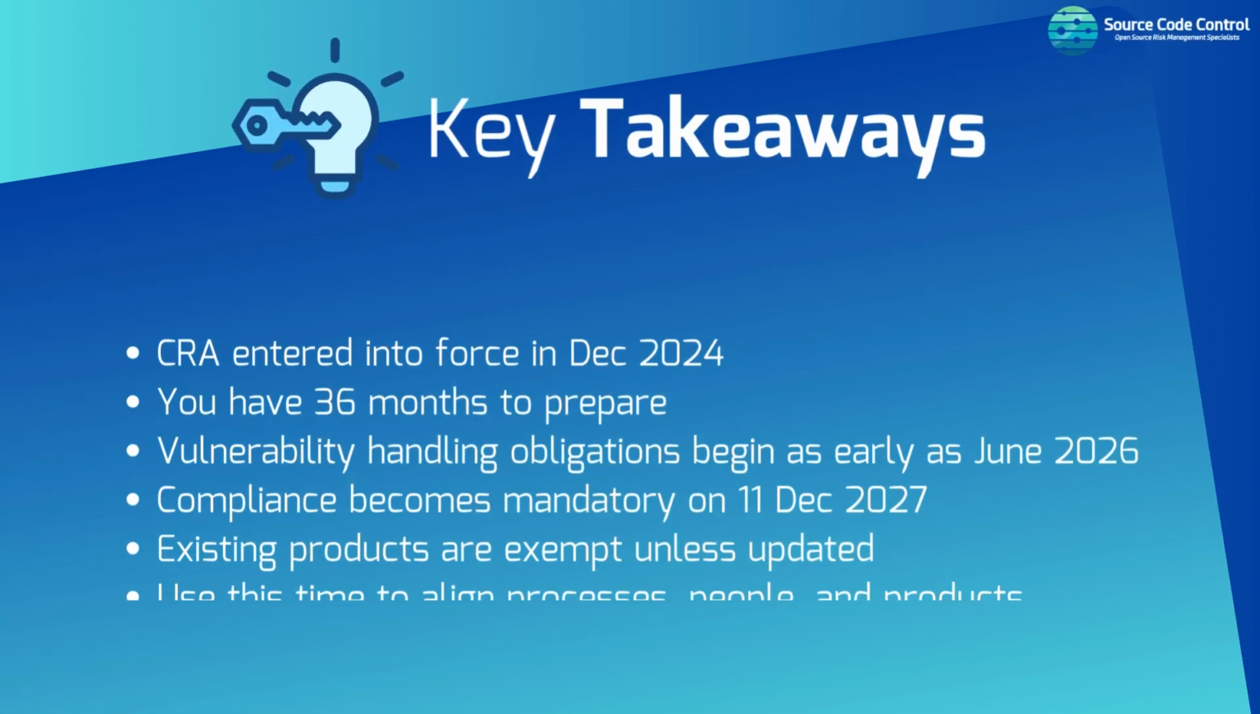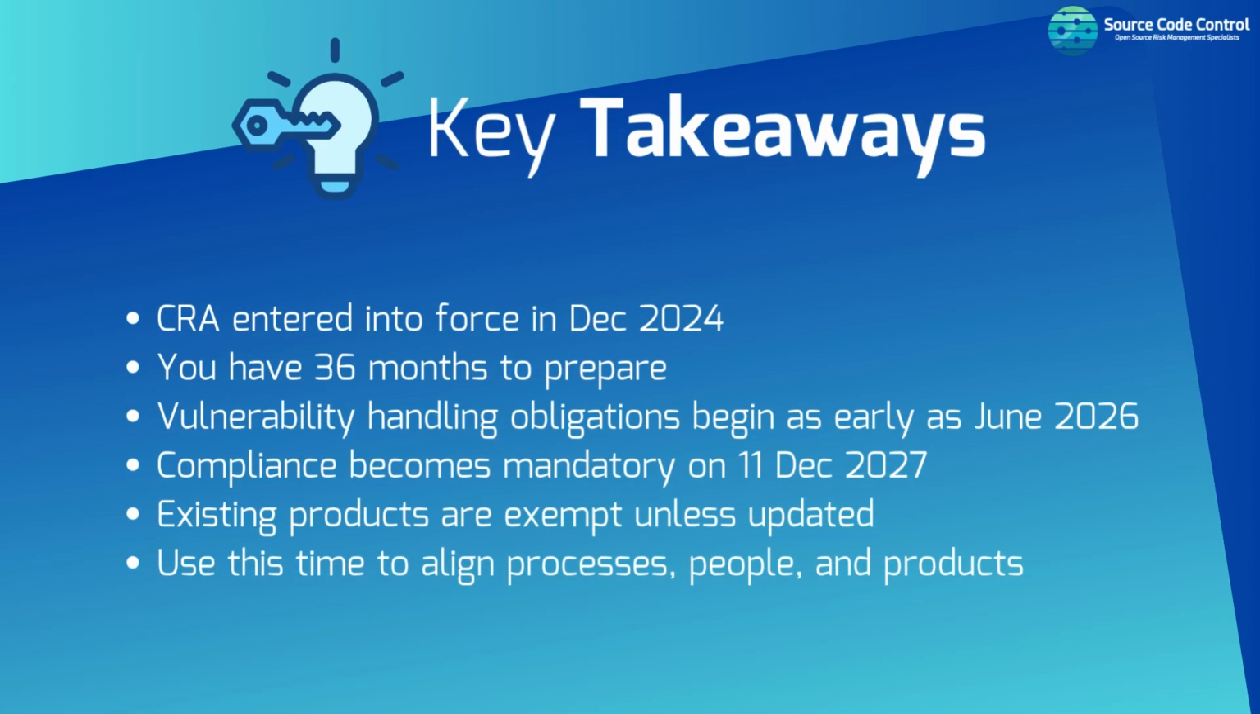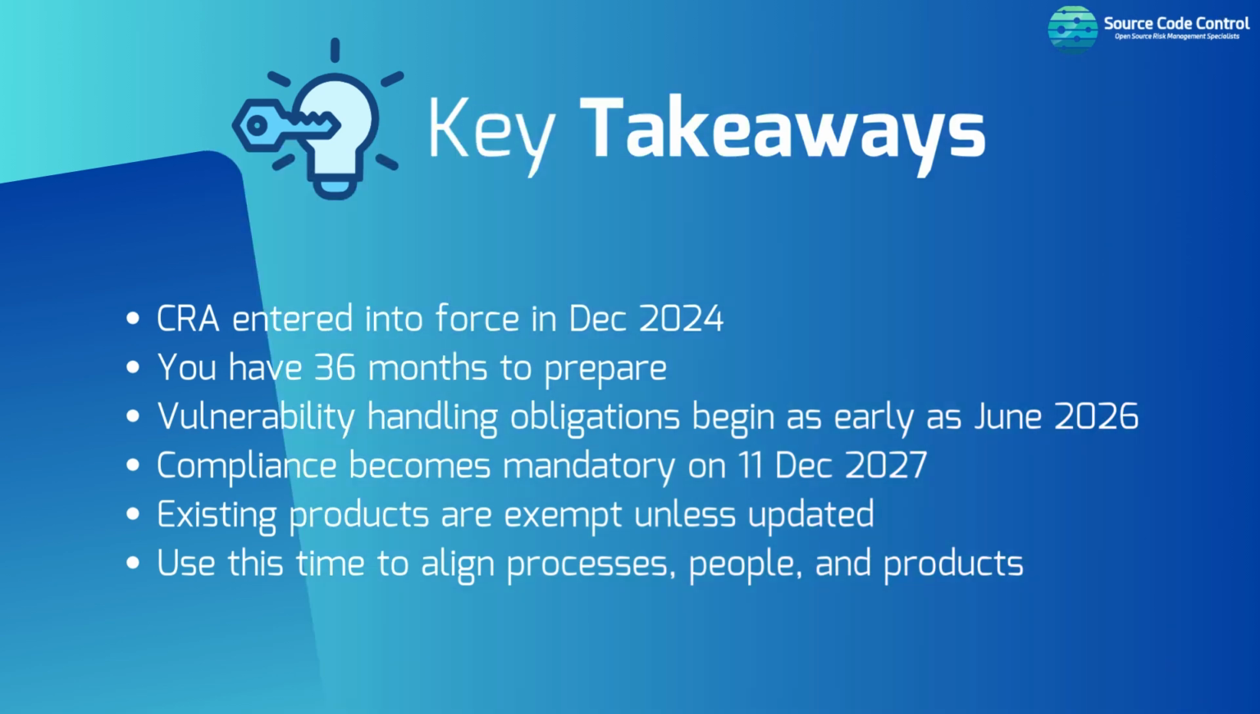To summarize, the CRA entered into force in December 2024. A 36-month transition period is now underway. Don't wait until December 2027 to act. Your vulnerability management process must be active by mid-2026, with 24-hour reporting obligations applying from September that year. Compliance becomes mandatory on the 11th of December 2027. Existing products are exempt unless they are updated. Now is the time to prepare your products, people, and processes.